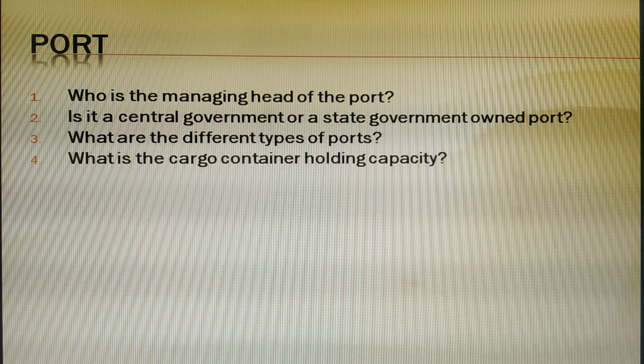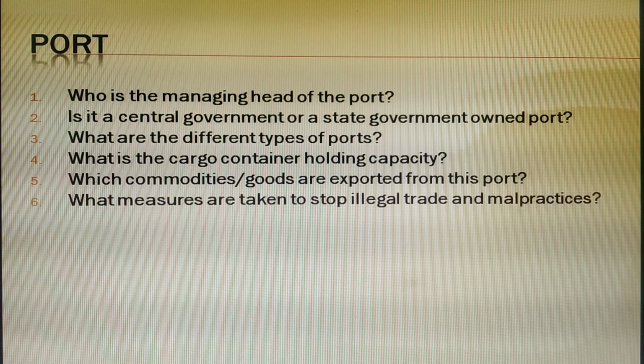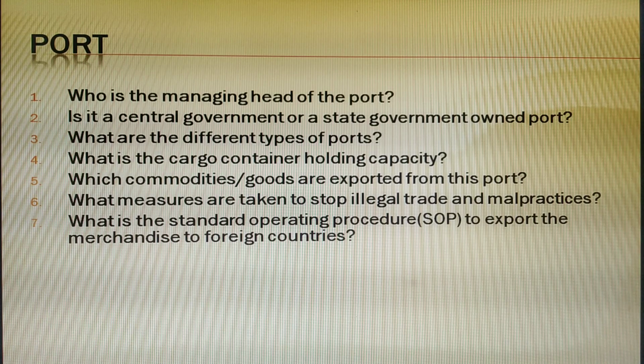What is the cargo container holding capacity? Which commodities and goods are exported from this port? Like you must have seen in Bombay and nearby ports, it is the iron ore which is the main commodity. What measures are taken to stop illegal trade and malpractices? What is the standard operating procedure to export the merchandise to foreign countries? Now, merchandise means goods and commodities.